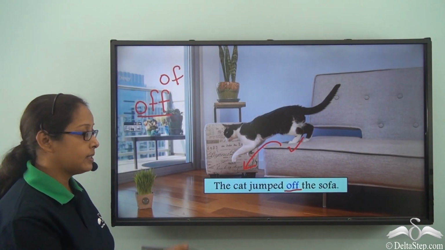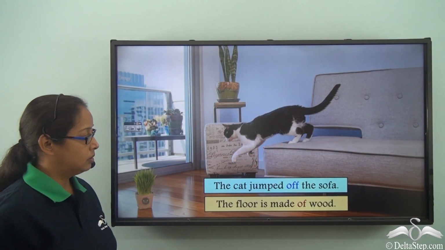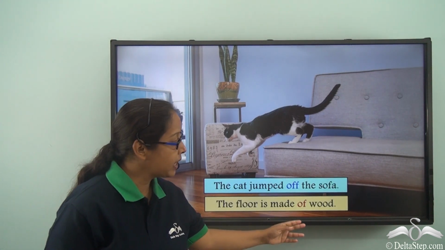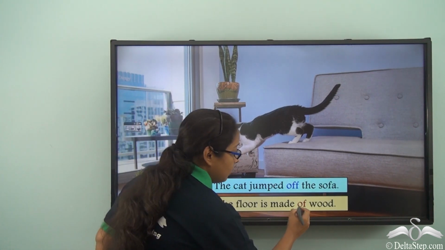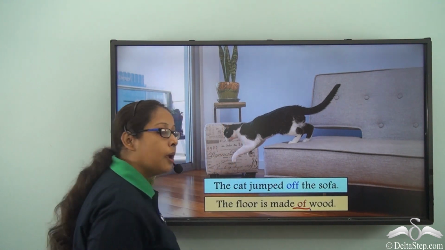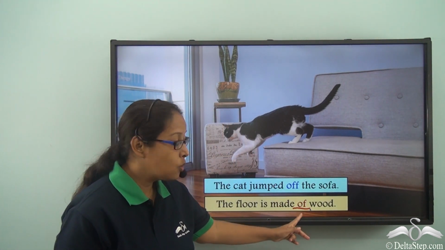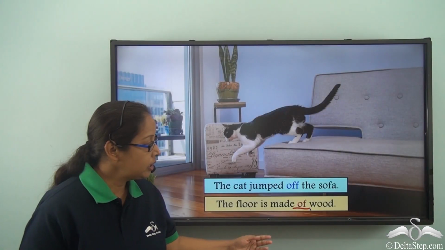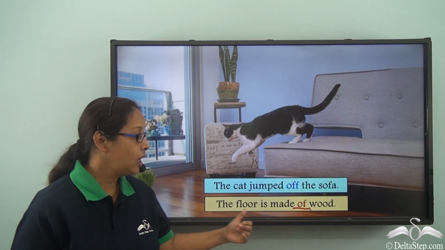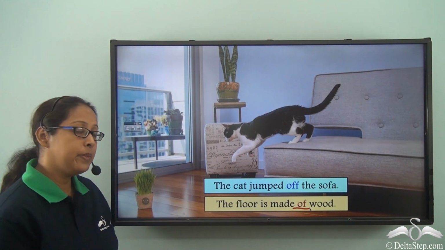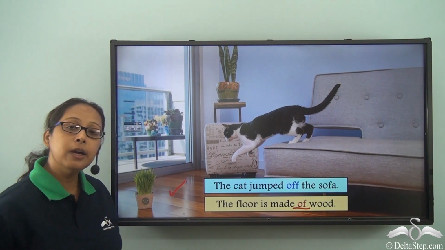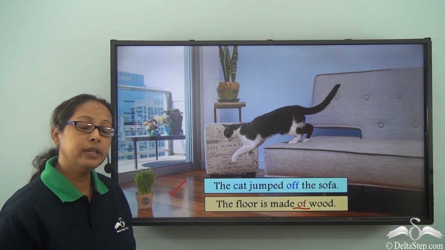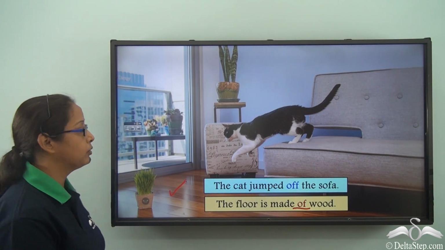Let's check another sentence. The floor is made of wood. This is another of, but this is with a single F. So here, of is showing what the floor is made up of. It is made up of wood, the material that it is made up of.